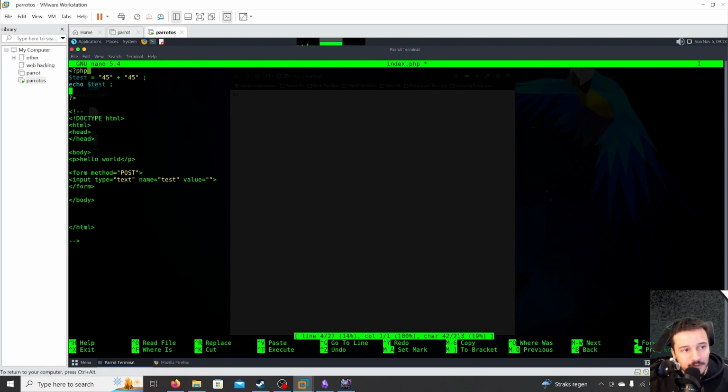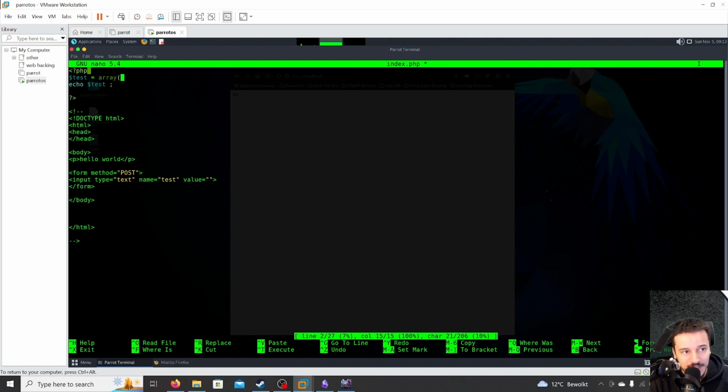Okay, so now that we have explained the variable, you have also something called an array. And an array can store multiple data. To store an array in PHP, you just create a variable, and we call it test. And then we do an equal sign, and then we have to call a function called array.